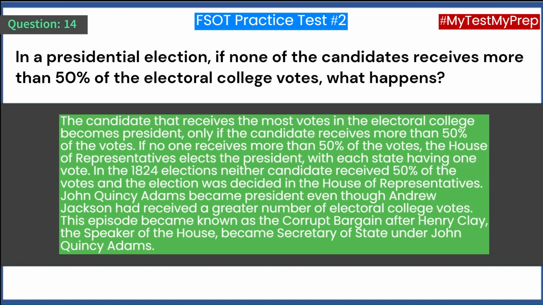In the 1824 elections, neither candidate received 50% of the votes and the election was decided in the House of Representatives. John Quincy Adams became president even though Andrew Jackson had received a greater number of Electoral College votes. This episode became known as the corrupt bargain after Henry Clay, the Speaker of the House, became Secretary of State under John Quincy Adams.